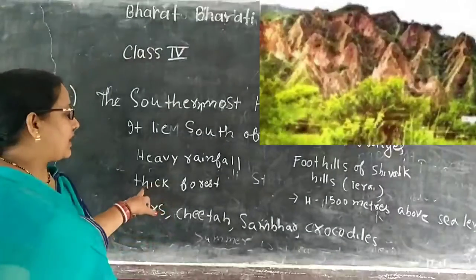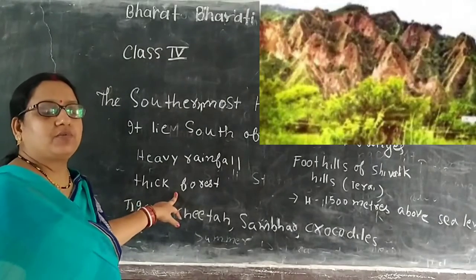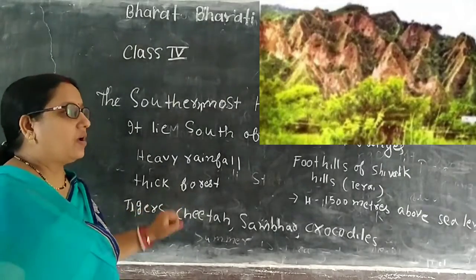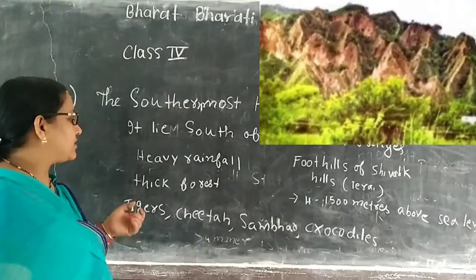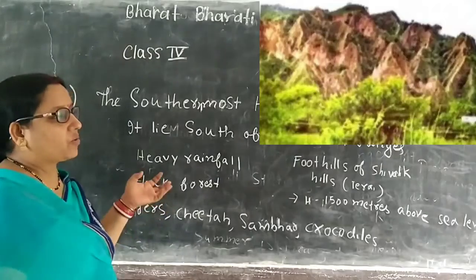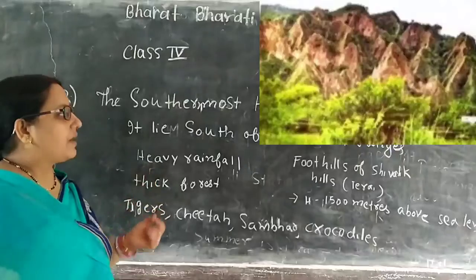So there are thick forests, and where there is forest, there are many animals too. Tigers, cheetahs, sambar and crocodiles are found in abundance in this area.